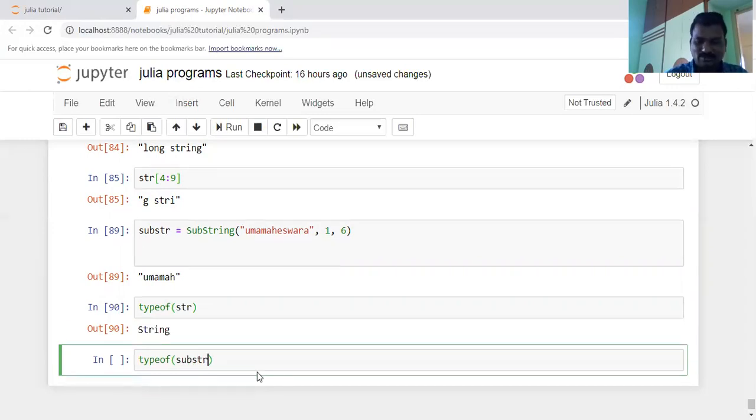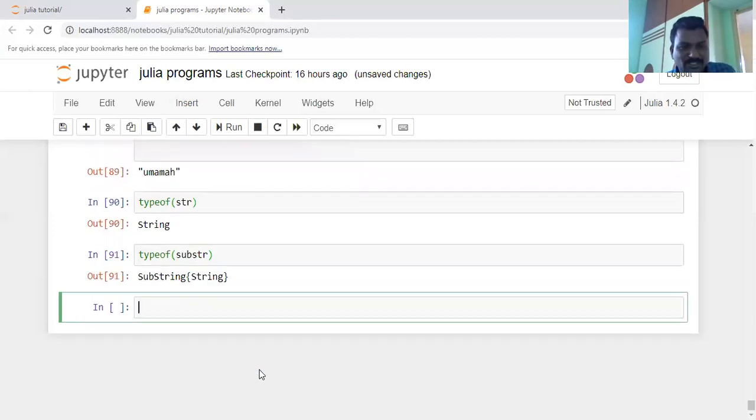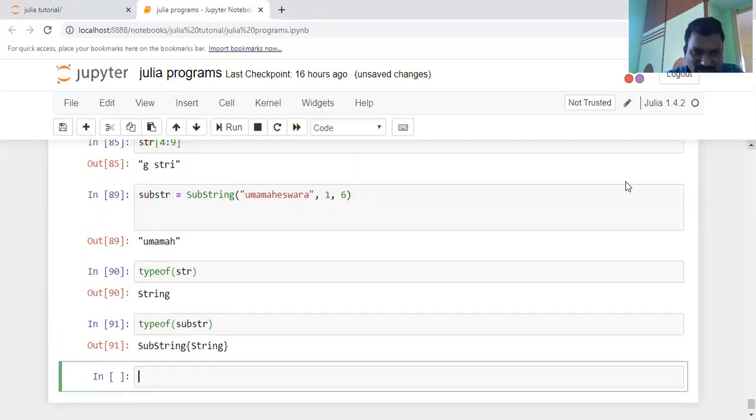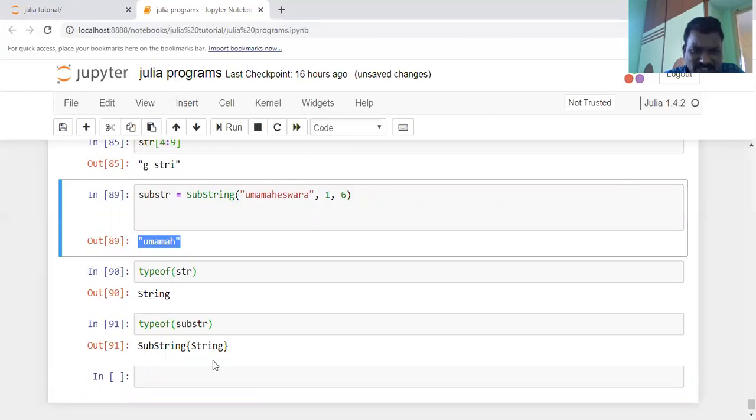What is the type of substr here? The type of substr is a substring, a substring of string. Even though it is getting some string information, it is not a string here, it is a substring.